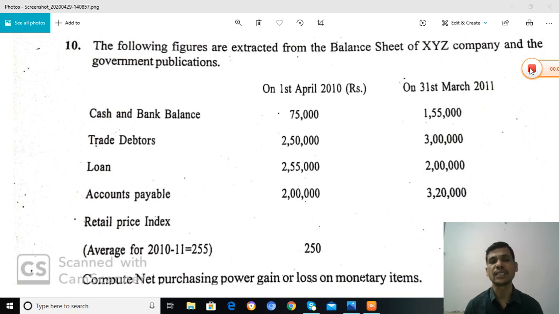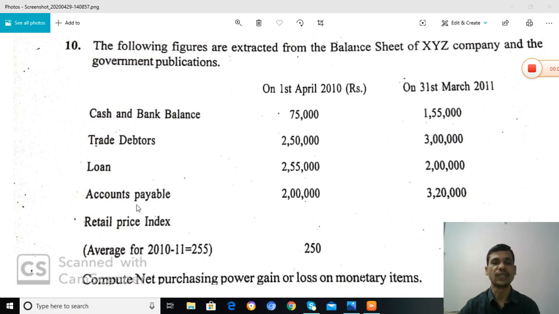Cash and bank balance is 75,000 opening, and closing is 1,55,000. Trade debtors 2,50,000, closing 3 lakh. Loans 2,55,000, closing is 2 lakh. Accounts payable 2 lakh, closing is 3,20,000. Here, the retail price index is given. Opening retail price index is 250 and closing retail price index is 260, and the average for the year 2010-11 is 255.